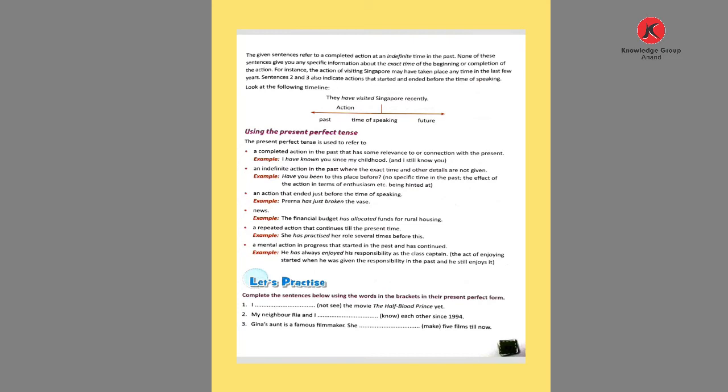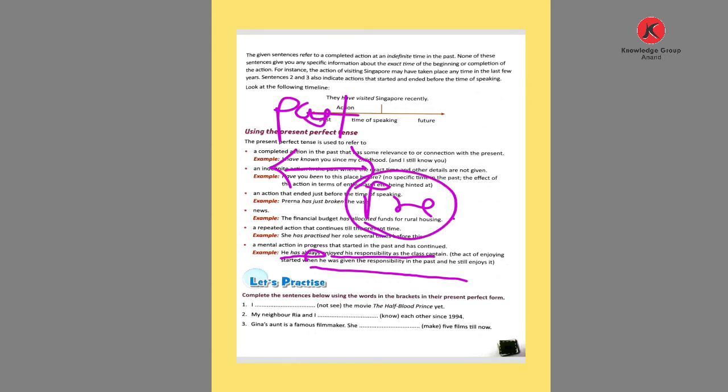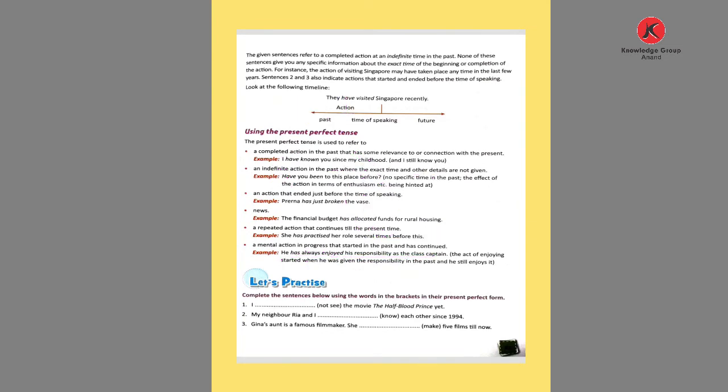A mental action in progress that started in the past and has continued. He has always enjoyed his responsibility as the class captain. The enjoying started when he was given the responsibility in the past, and he still enjoys it. In the past he enjoyed, and in the present, still, the responsibility he has taken, the enjoying is going on. So this is how we use the simple present perfect tense.